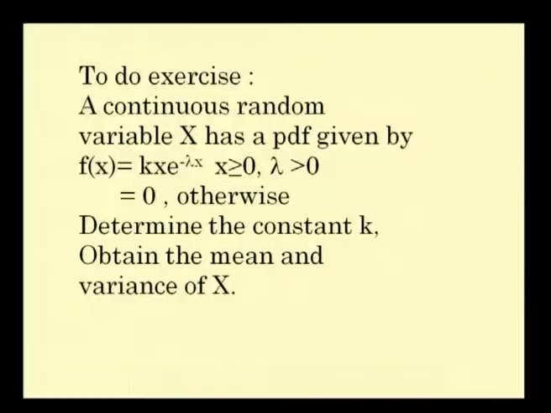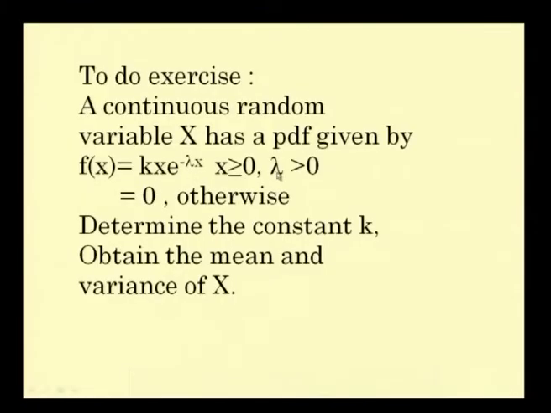Here are some exercises so that you can practice and find out. A continuous random variable x has the PDF given by f of x is equal to kx into e power minus lambda x, x greater than or equal to 0 and lambda greater than 0. Here there are two constants k and lambda. The difference is k is an unknown constant and lambda is a known constant.